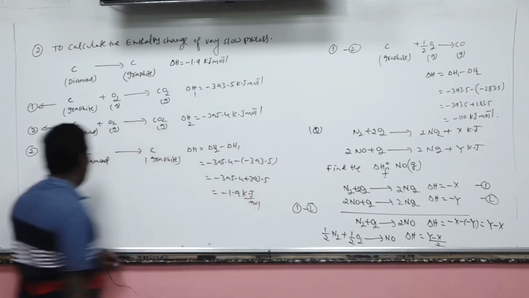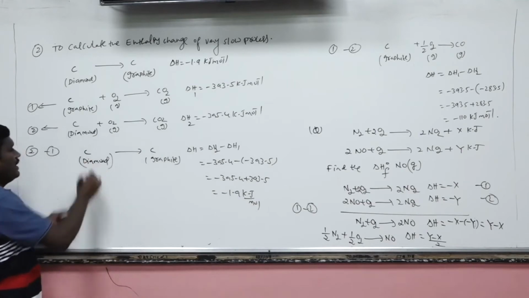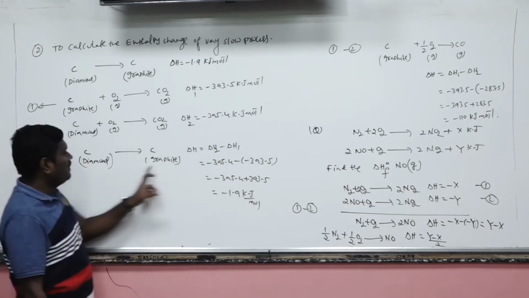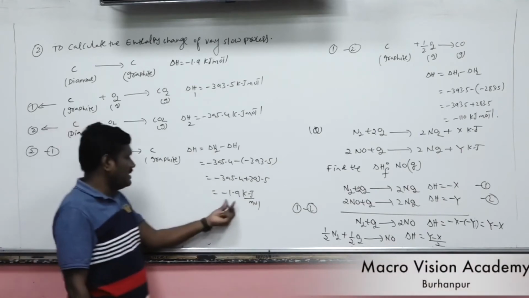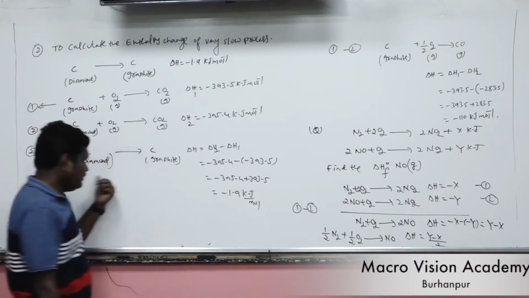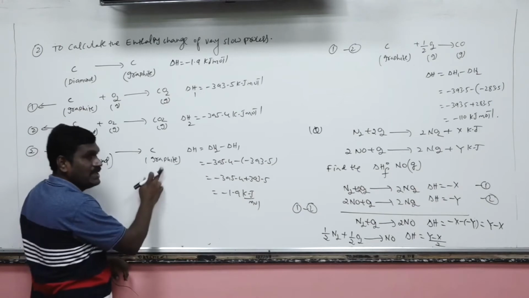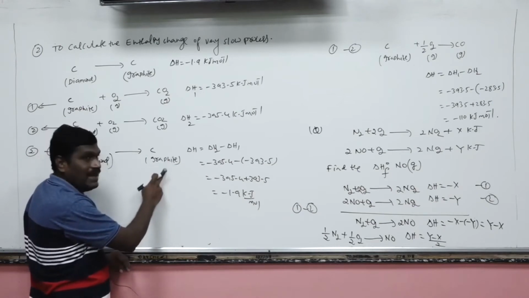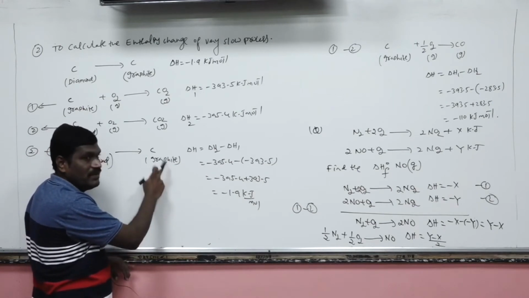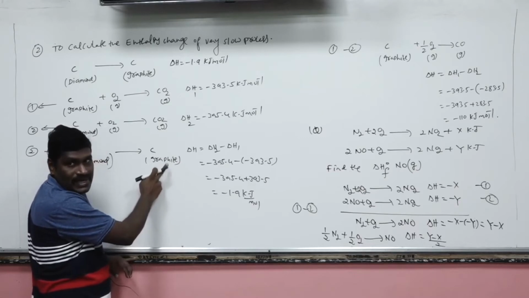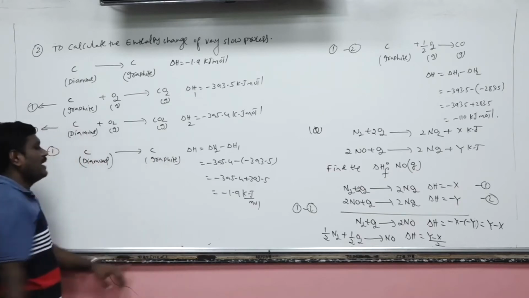That means when 1 mole of diamond gets converted into 1 mole of graphite, the enthalpy change is minus 1.9 kilojoule per mole. This is an exothermic process. That's why graphite is the thermodynamically stable form, the most commonly occurring as well as the stable form of the crystalline allotropy of carbon.